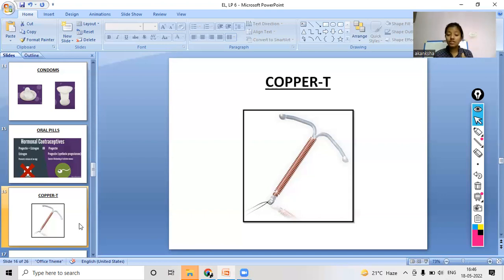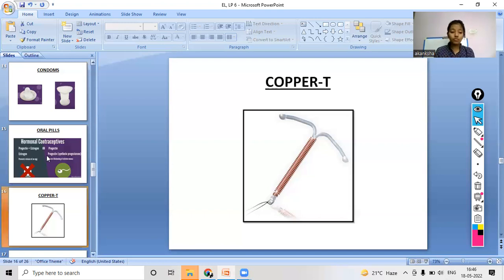What they do is they insert it in the vaginal opening and it covers the oviduct so that the sperm does not enter or fuse with the egg cell. So this is how the property works. But there are some infections caused by these properties also. So yes, it is one of the safe methods, but not that safe, right? So these were some of the temporary contraceptive methods that we just discussed.